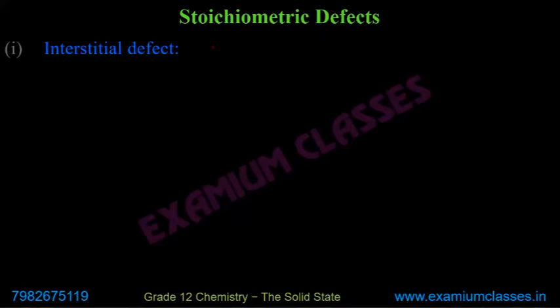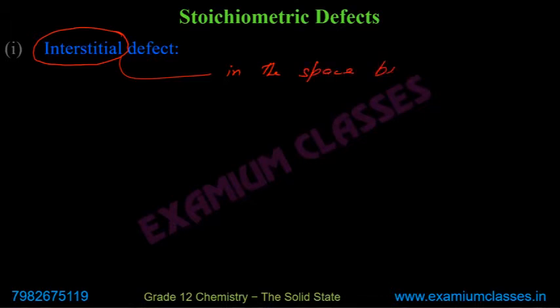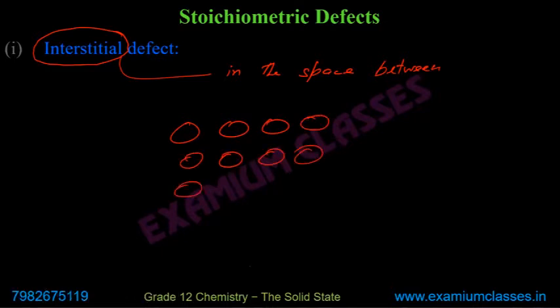Next is interstitial defect. Before I explain that, we need to understand the meaning of interstitial. Interstitial means in the space between something. For example, if I have a lattice here, then the free space which is there, all this space, is actually interstitial space.